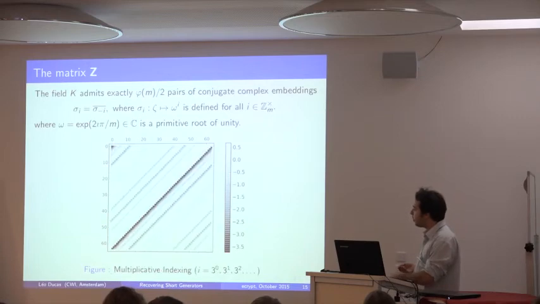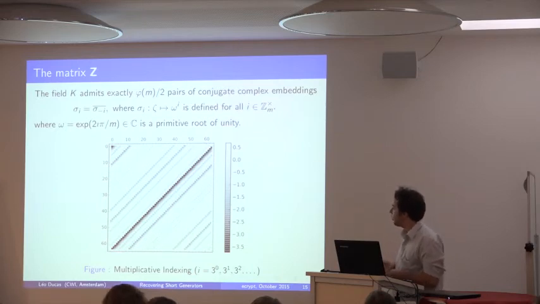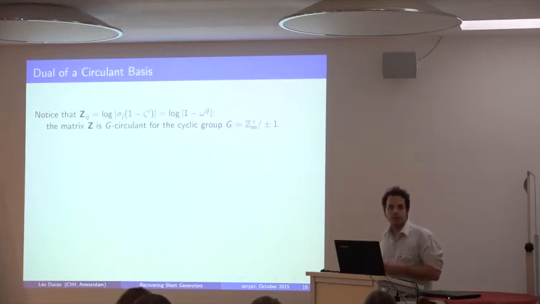So instead we're going to use the multiplicative indexing, so we're going to index it according to 3 to the 0, 3 to the 1, 3 to the 2. And suddenly we realize that this matrix is very, very structured. From the formula you can also directly recognize this. But what's the point? The point is that when a matrix is structured, you can get a lot of information about it much more easily.